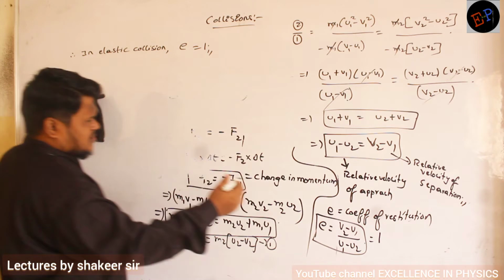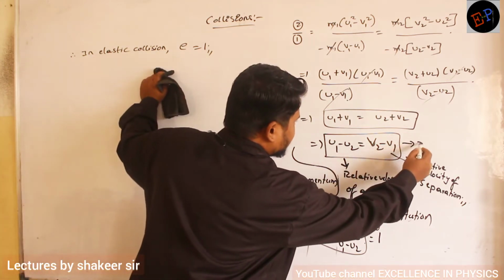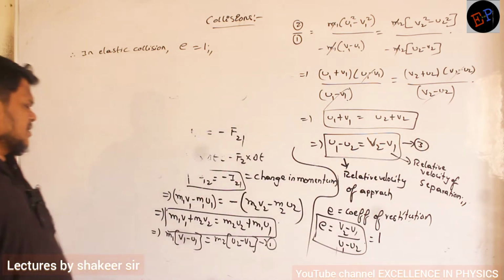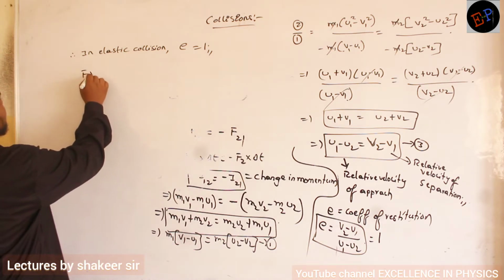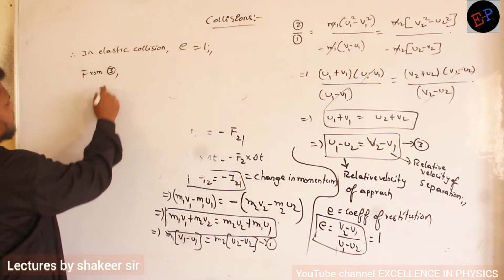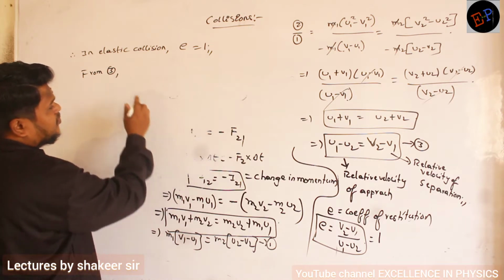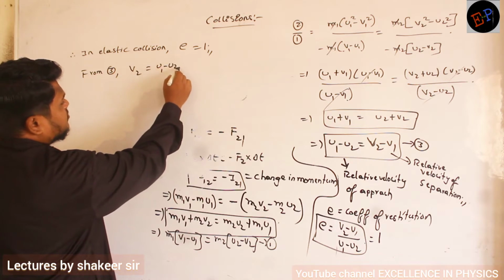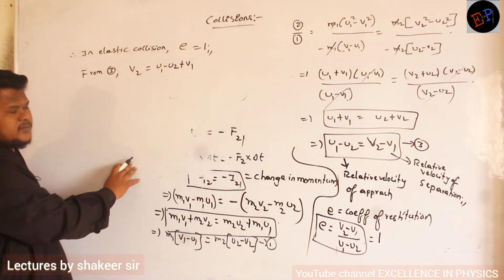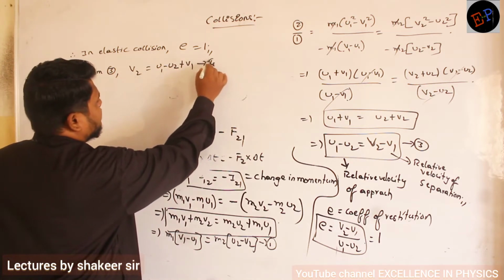Now, let us call this equation number 3, and I have equation number 1. From the third equation I can calculate v2. v2 will be u1 minus u2 plus v1. Let it be equation number 4.